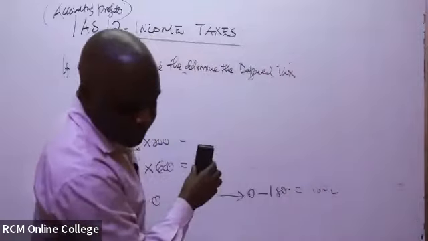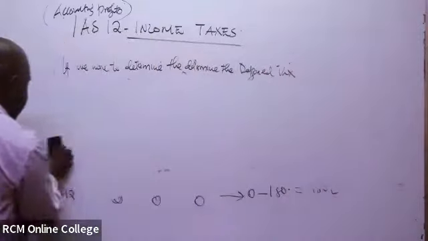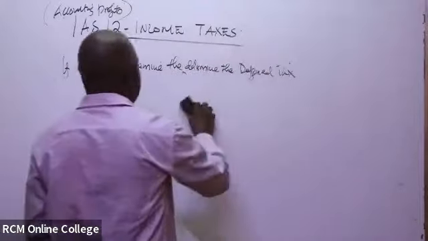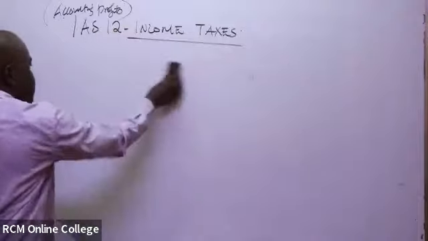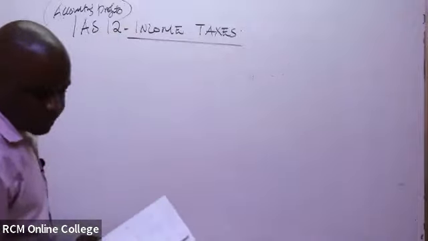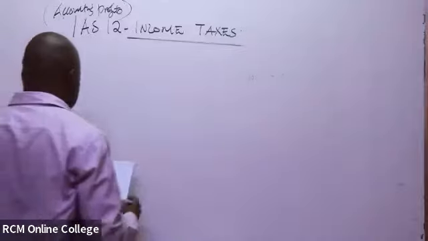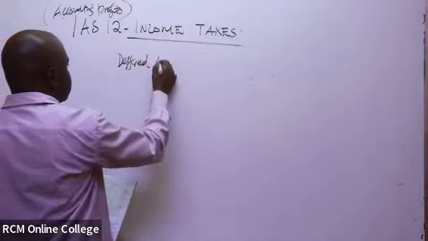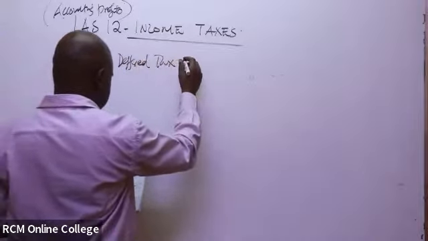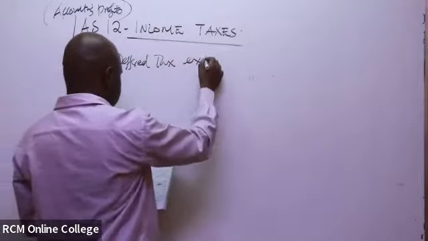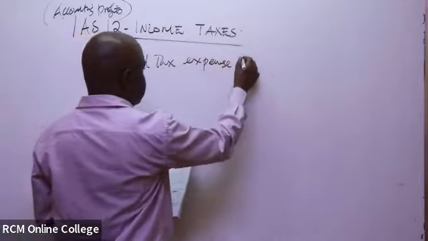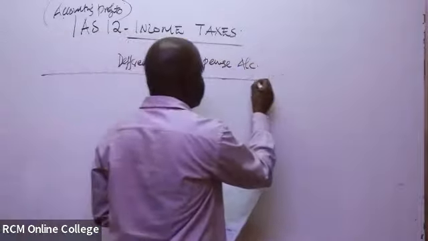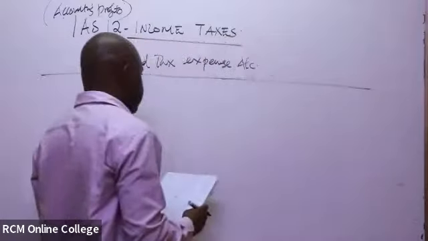I think they were asking for the deferred tax expense account.